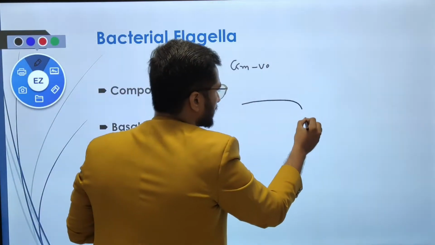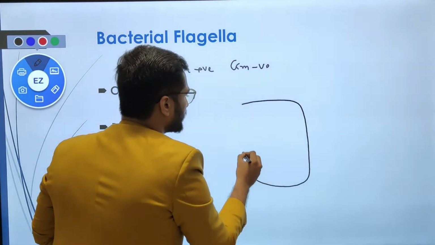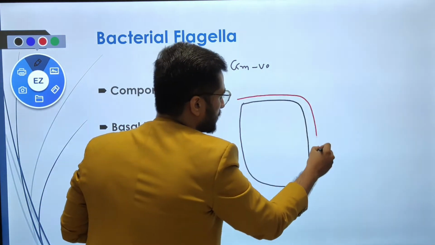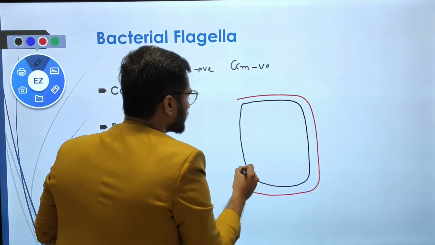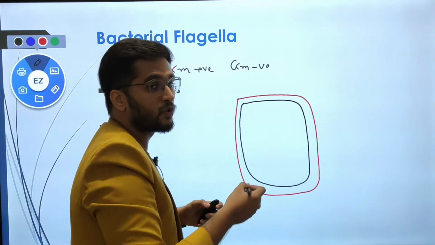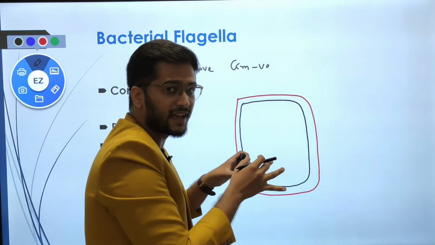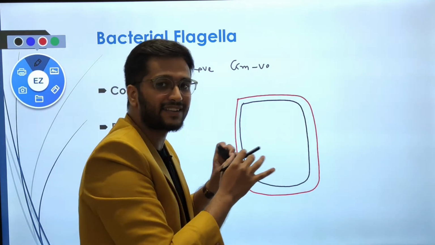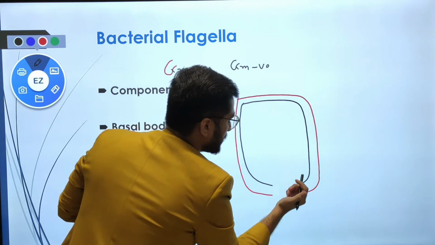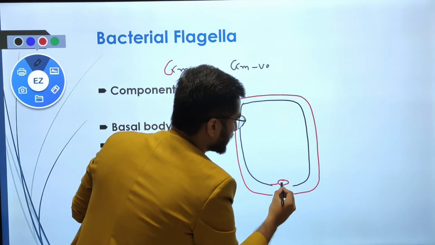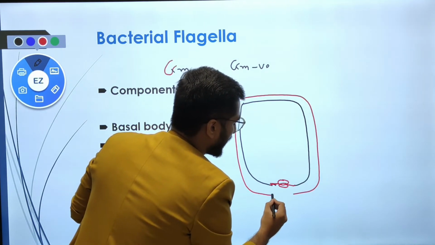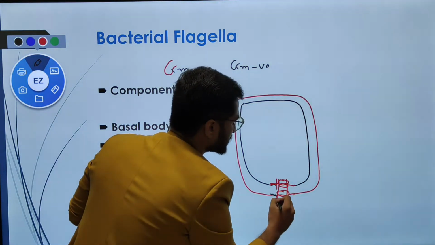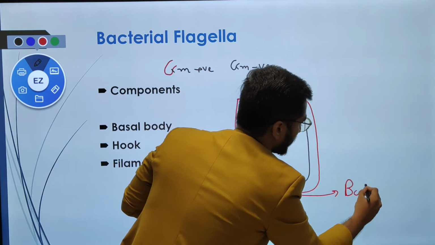If you remember the bacterial envelope system, then you are aware of the layers of the bacteria: the innermost layer of the bacterial cell is the cell membrane, the second is the cell wall, and the outermost is the glycocalyx. But for understanding the basal body, we need only the cell membrane and the cell wall. So there are some proteinaceous plates present inside the cell membrane and the cell wall, and they combinedly form a structure called the basal body.